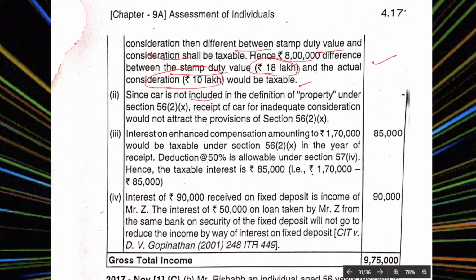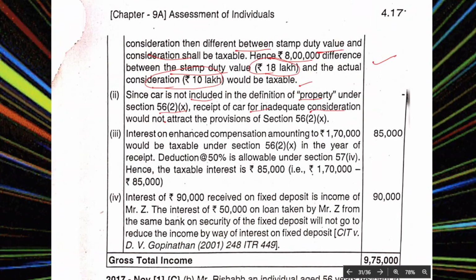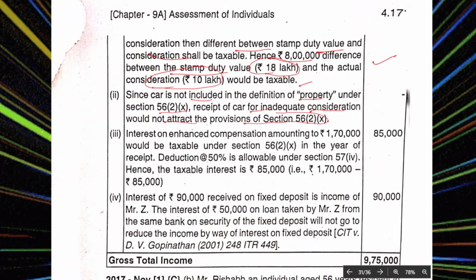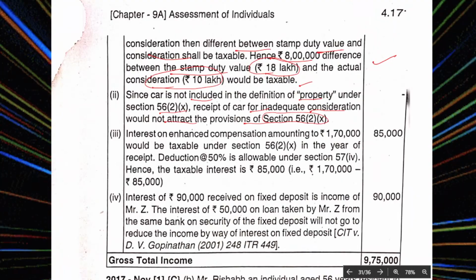Since car is not included in the definition of property under section 56(2)(x), receipt of a car for inadequate consideration would not attract the provisions of section 56(2)(x). So car is not even a property, so not an issue.